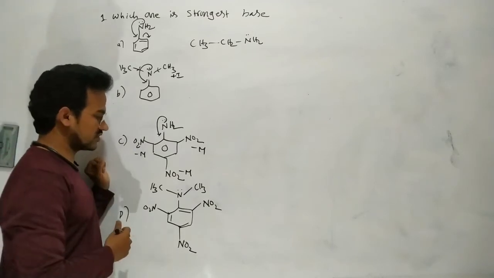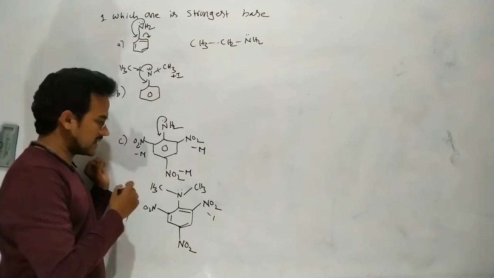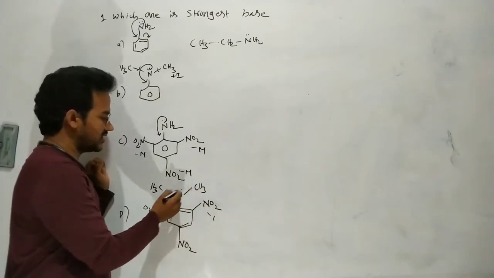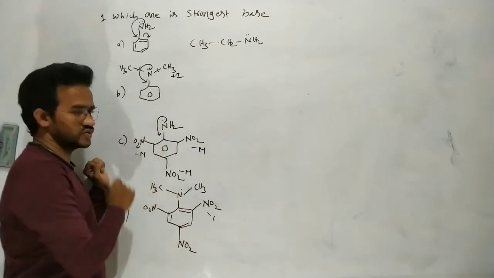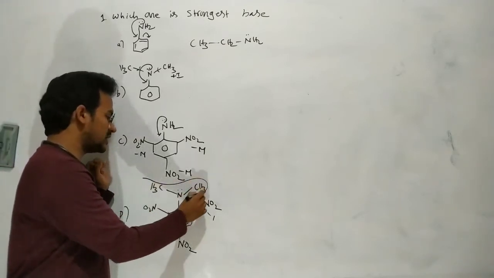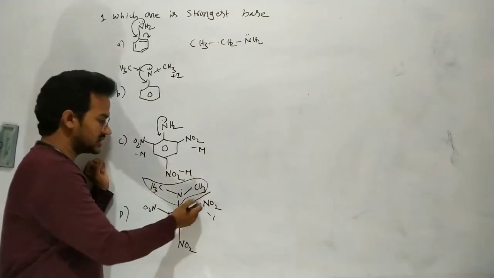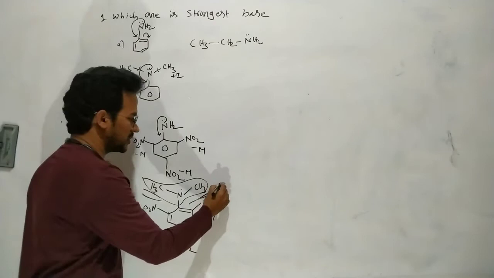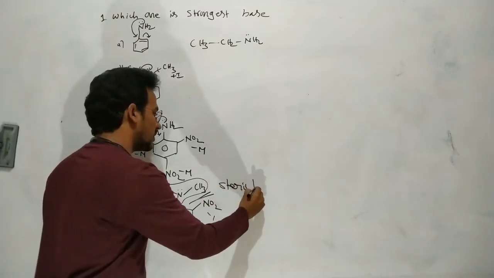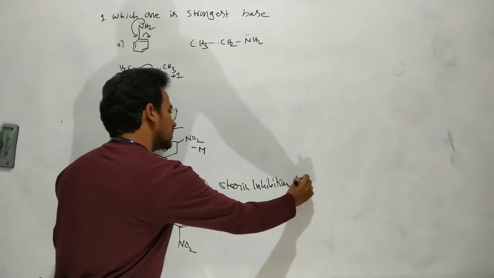Now coming to this one, it also has an electron withdrawing group. But here this is an NCH3 and CH3. This NH2 is a smaller group, and this is a bulkier group. Because of this bulky group, and NO2 is also a somewhat larger group, here there is an SIR effect, that means steric inhibition of resonance.